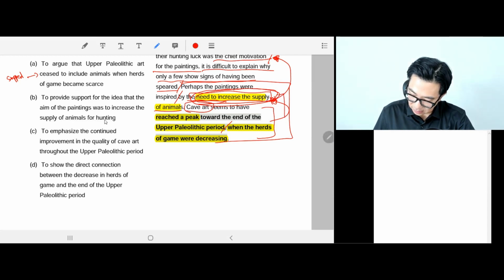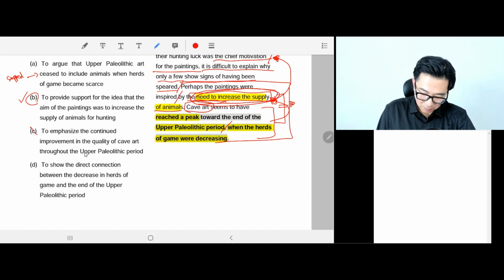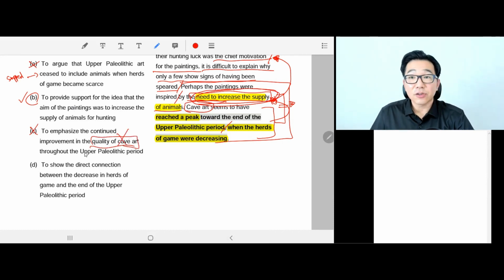Perfect. Okay, so I'm not going to explain one more time because I probably explained it twice or three times already without looking at the answer choice, and it's exactly the same as what I said 2-3 minutes ago. So B is the perfect answer. Exactly what I said. So the purpose of this is to support this idea. That's what B says. C, to emphasize the continued improvement in the quality of cave art, it's just off topic. Nothing to do with the quality of cave art. Not answering the question.